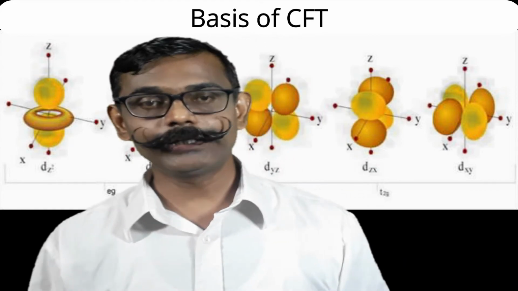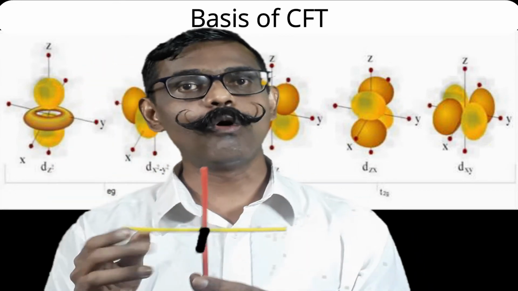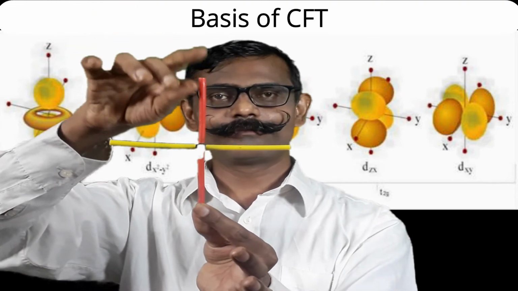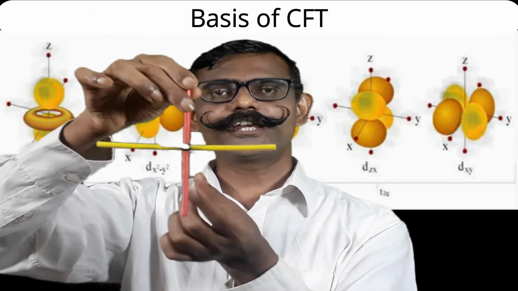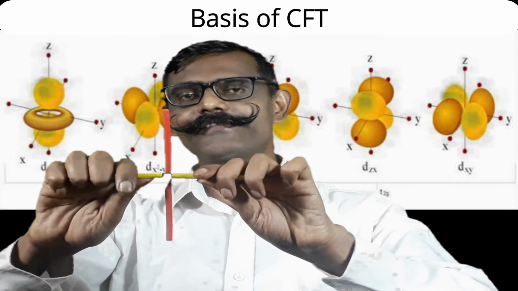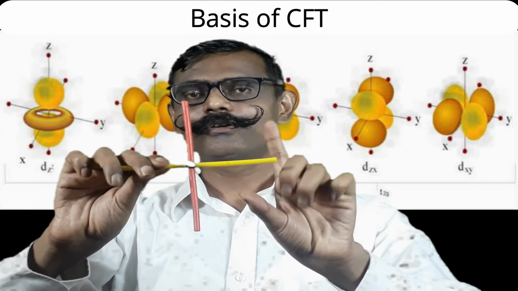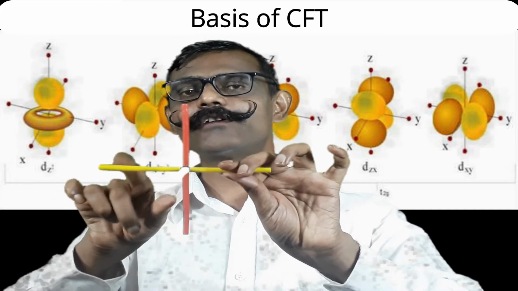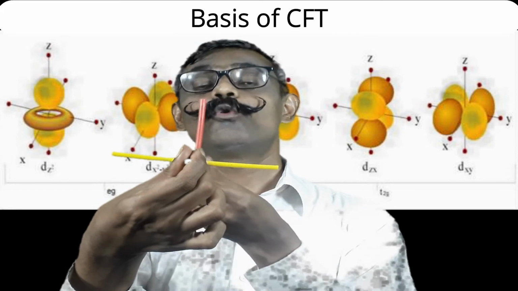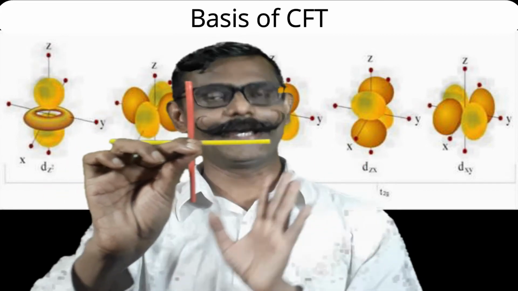To make this concept clear, with this model I explained to you, the concept will be more clear. Let us consider the red bonds as the z-axis, positive z and negative z direction. Towards your right and left is the x-axis, yellow color, positive direction and negative direction. Towards your side and my side is the y-axis, positive direction of y and negative direction of y.